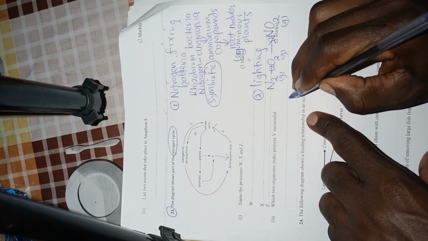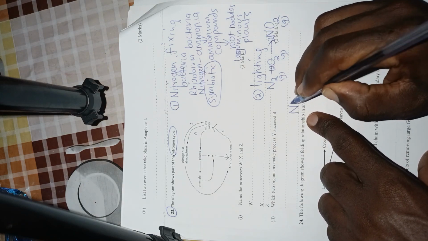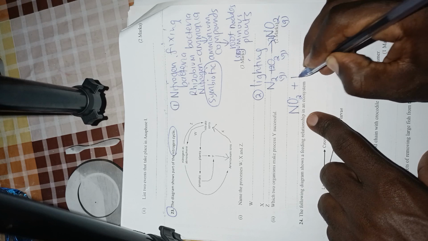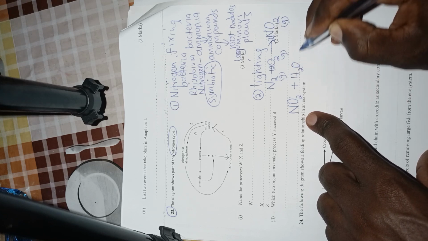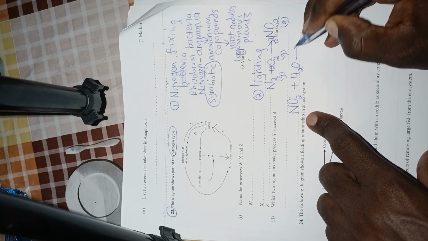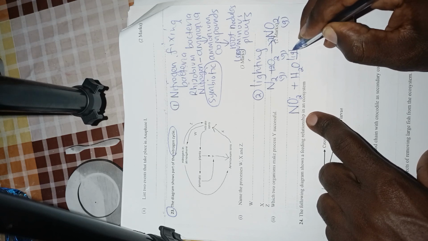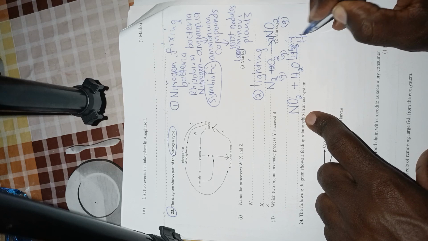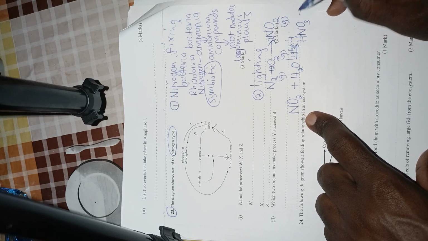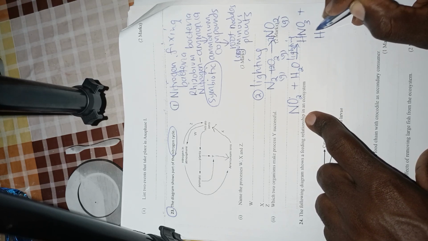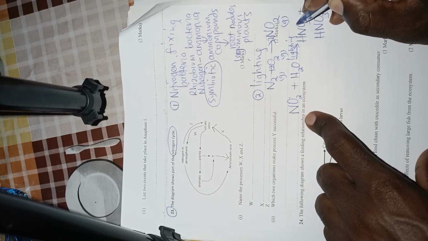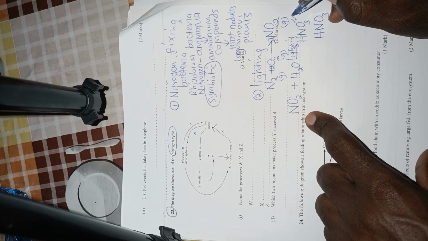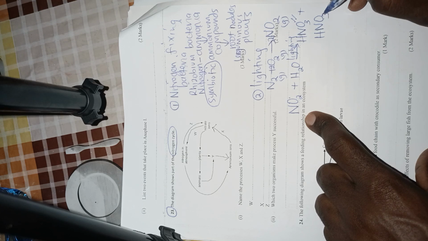Okay, so this nitrogen 4 oxide can then later be able to combine with water or rainwater, and lightning can actually be able to get used as a catalyst. So that gives us nitric 5 acid and nitric 3 acid. So this is nitric 5 acid, this one, and this is nitric 3 acid.